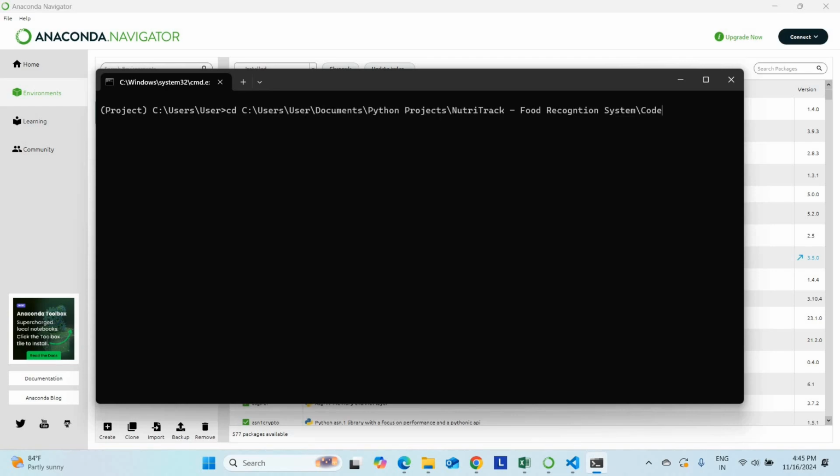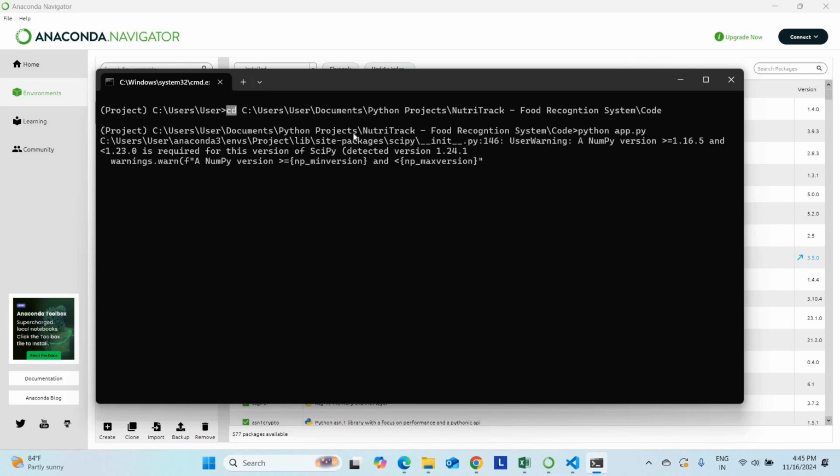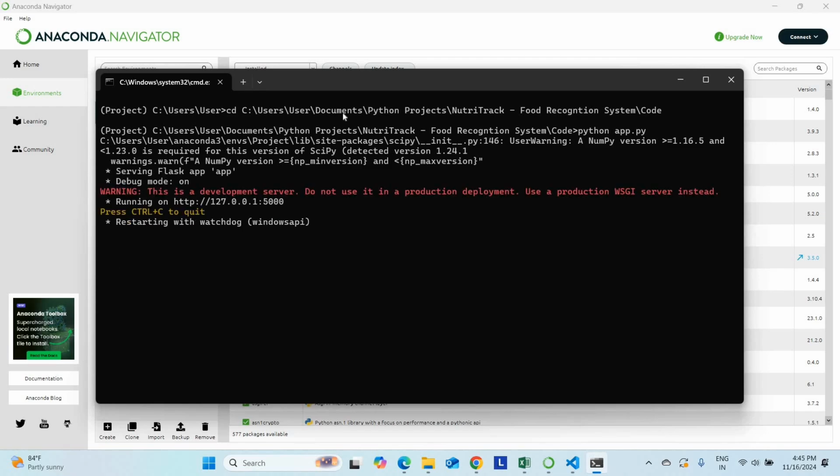CD space, paste the project location, then type enter. Python space app.py. That is the command used to run the project. Just press enter. So don't forget to enter CD space project location. Many people forget the CD while running. CD means change directory. That is the meaning of that.